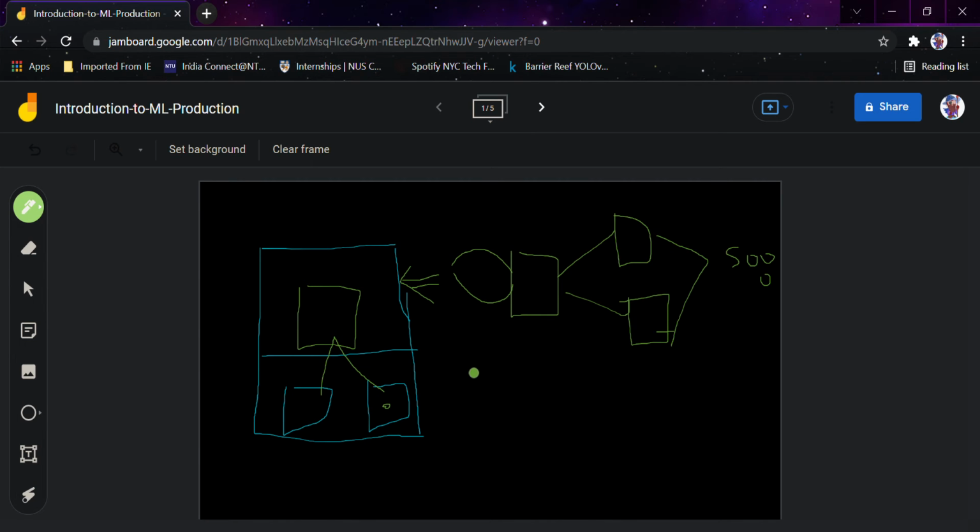If you have guessed it right, you must be thinking that this is where a pipeline comes into play. You constantly need to improve your data. Suppose this was something you got as an error, but in the future these 5,000 images increase. You give 500 images here, 500 images here. There's a constant pipeline. This was your application, and there is a constant pipeline. You keep updating your application and model with the recent data and the recent updated model. That is how you move along with technology and with time.